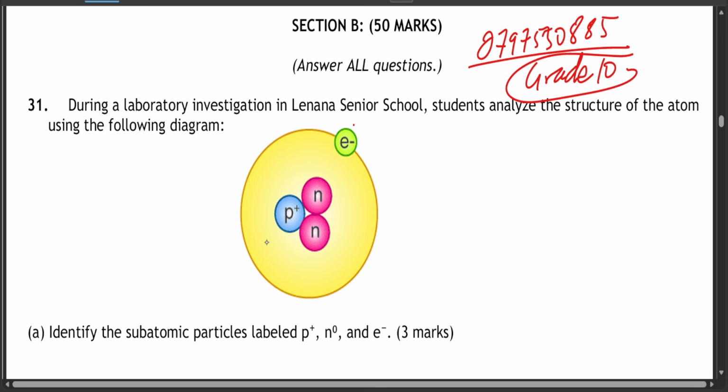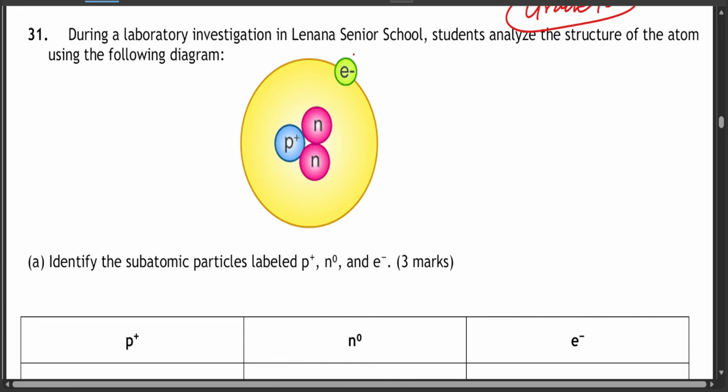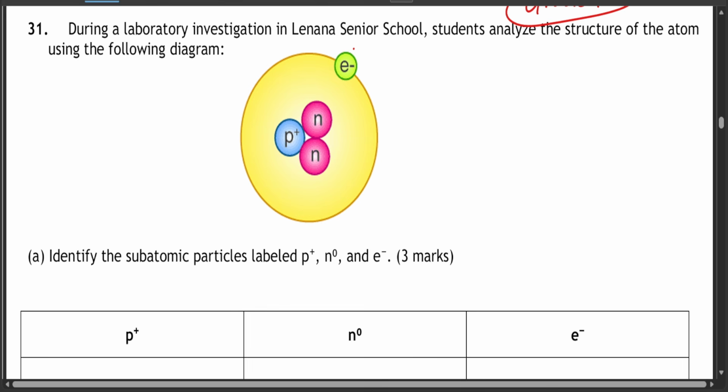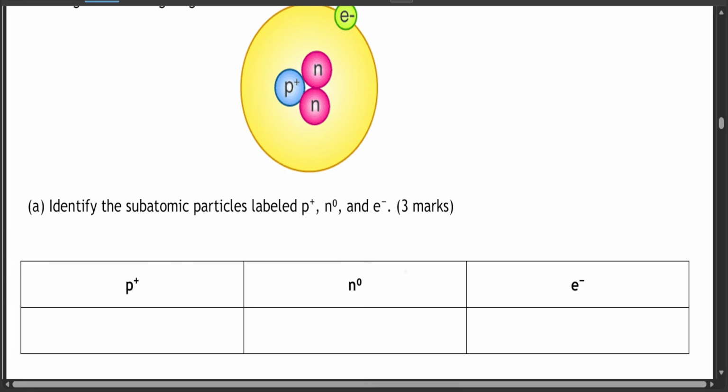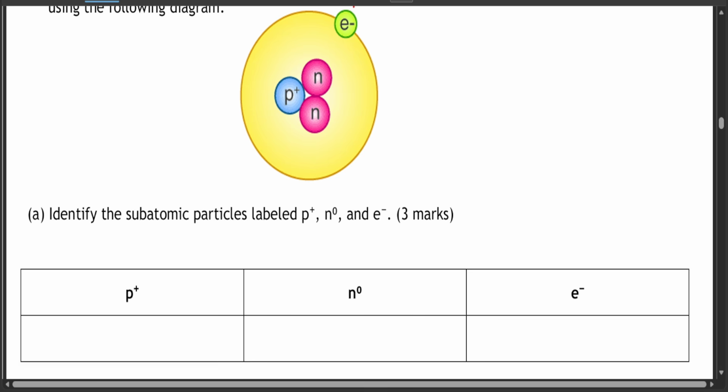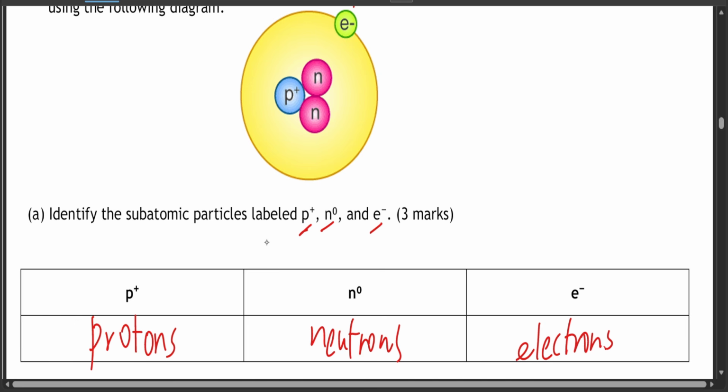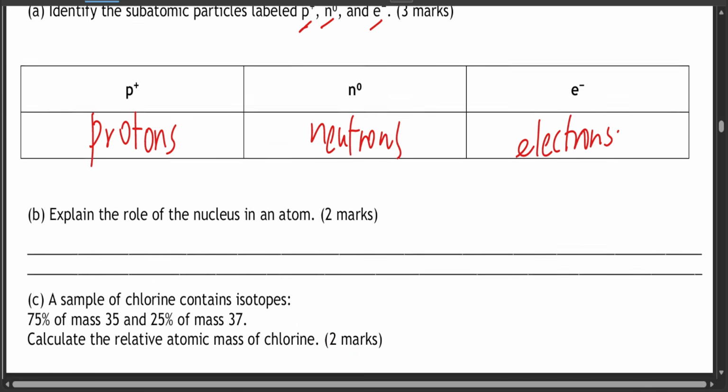Grade 10. During a laboratory investigation in Lenana Senior School, students analyzed the structure of the atom using the following diagram. Identify the subatomic particles labeled P+, N0, and E minus. So this is obviously protons, positively charged subatomic particles. This is neutrons, neutrally charged. And these are electrons. 3 marks za bure. Because this is the nucleus. The nucleus kuna protons and neutrons, and this is the energy level, and we just have electrons around it.